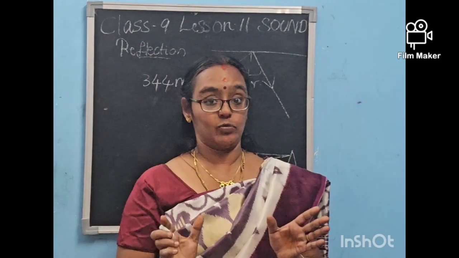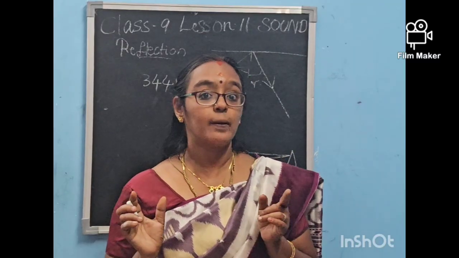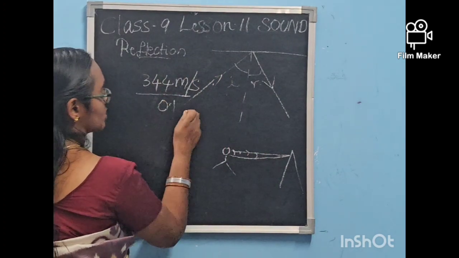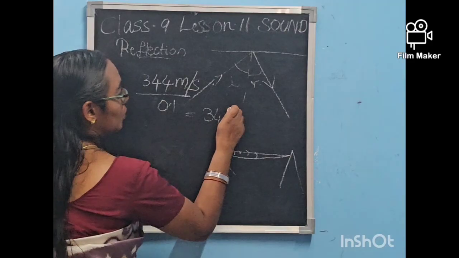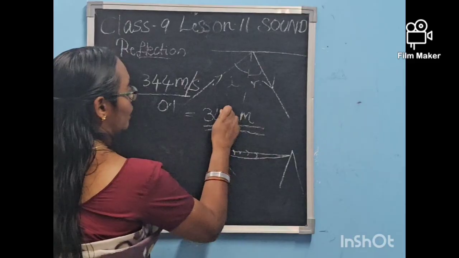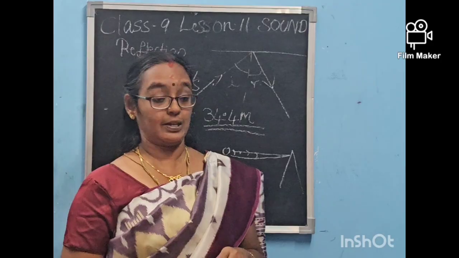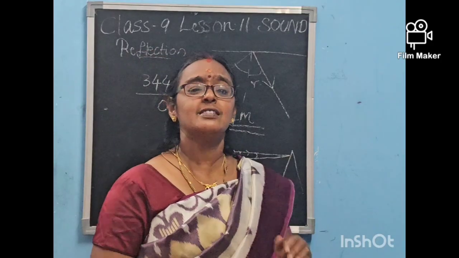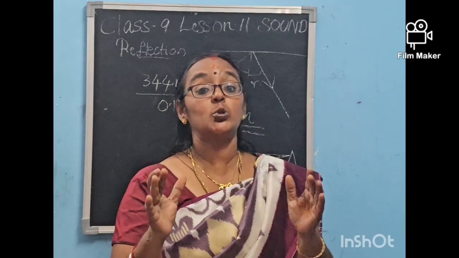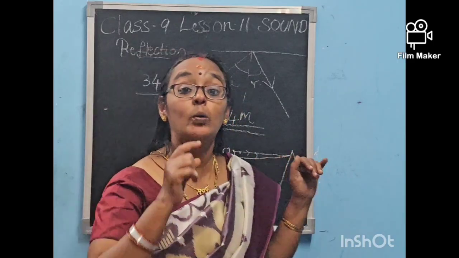Now you have to listen carefully. The persistence of sound for the brain is what? 0.1 second. If we divide it with 0.1, we will get the answer as 34.4. You are experts in mathematics, so I need not explain how you are getting 34.4 meter. So this 34.4 meter is the minimum distance the sound wave has to travel to reach our ears as an echo. This is the minimum distance the sound has to cover.